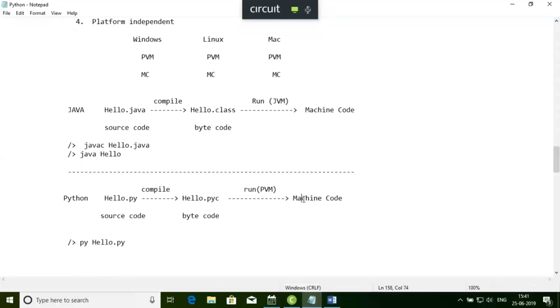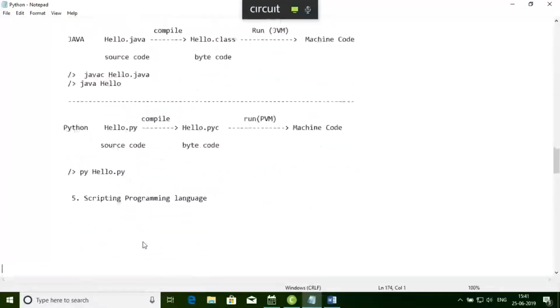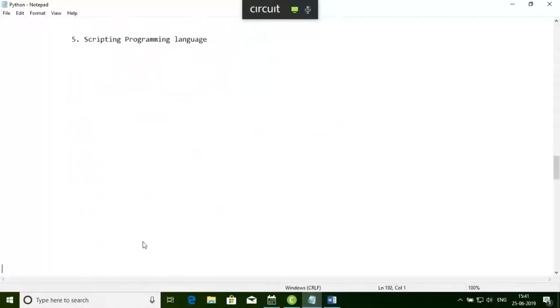Okay. Now there is another concept that is called scripting programming language. We say Python is one type of scripting programming language. Now you'll say, what does it mean by scripting programming language?